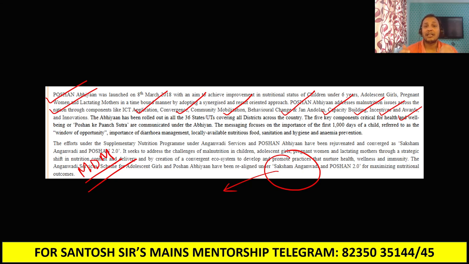In the end, you can link human capital formation, and you can link poverty and malnutrition to sustainable development goals.